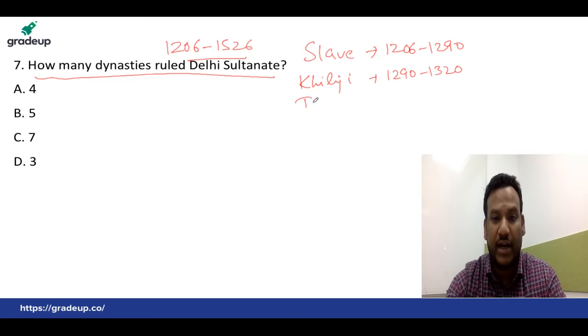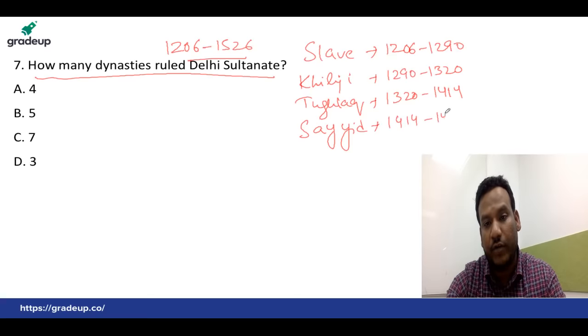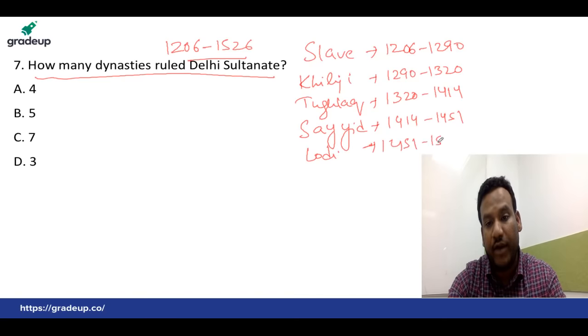Third is the Tughlaq dynasty, which ruled from 1320 to 1414. After the Tughlaq dynasty comes the Sayyid dynasty, which ruled from 1414 to 1451. And the last one is the Lodi dynasty, which ruled from 1451 to 1526.